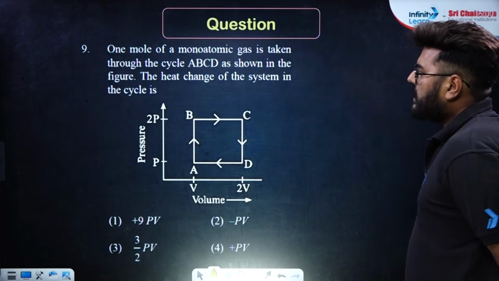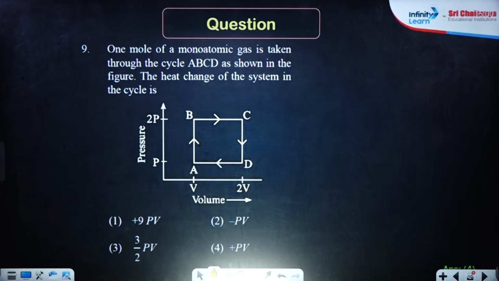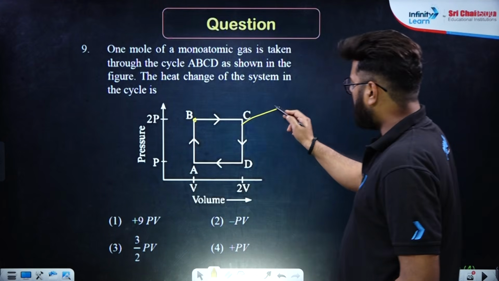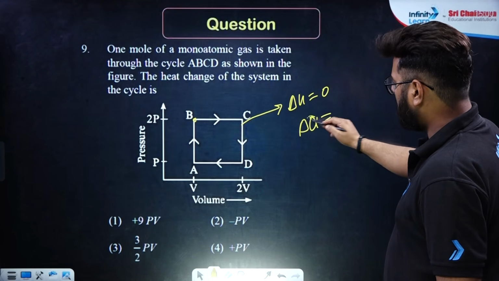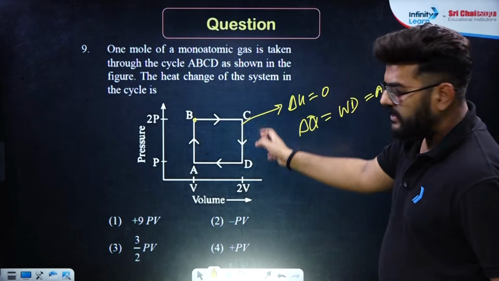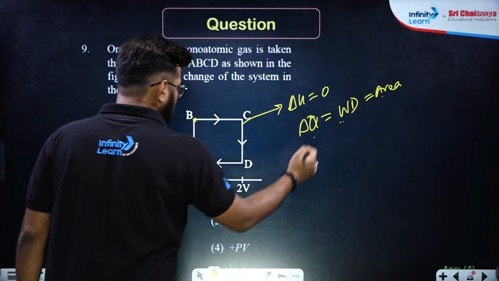1 mole of a monatomic gas is taken through the cycle ABCD as shown in the figure. The heat exchange of the system in the cycle is. See, this is a cyclic process, right? In a cyclic process, the delta U is always 0. That means whatever is the delta Q, that eventually will be equal to the work done, and that is the area. Now, if it is a clockwise loop, then the area will be positive. So work done will be positive, delta Q will be positive.